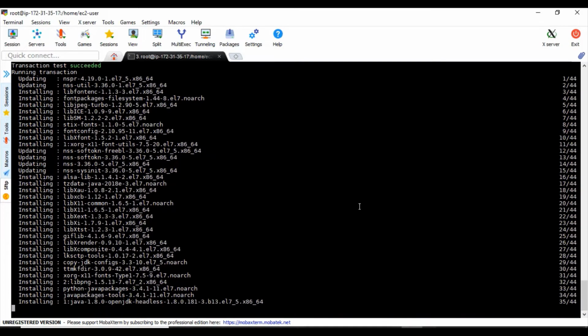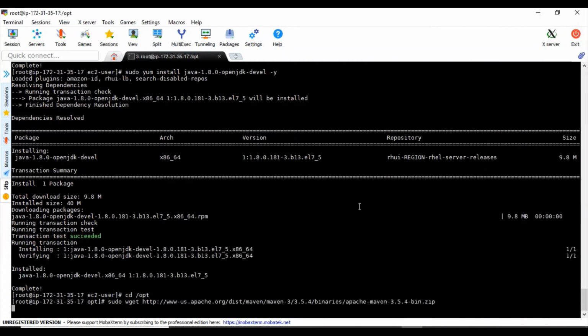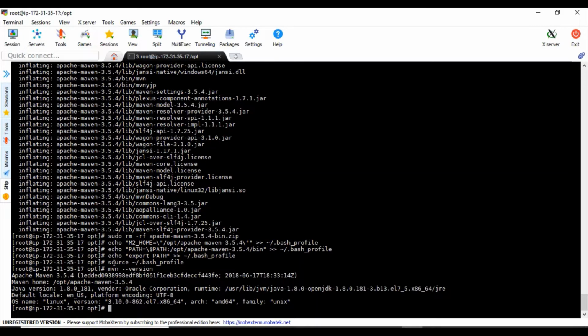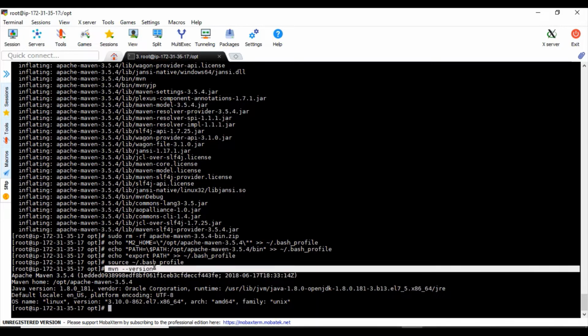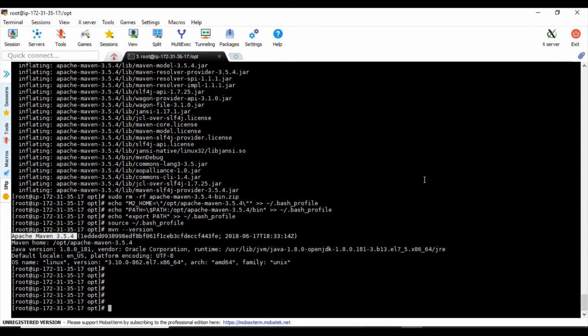OpenJDK is going on, yeah, all done. And mvn -version. So this is the last command we perform. With the help of that, whatever commands we performed, Maven 3.5.4 is installed now, and we are able to do whatever we want.